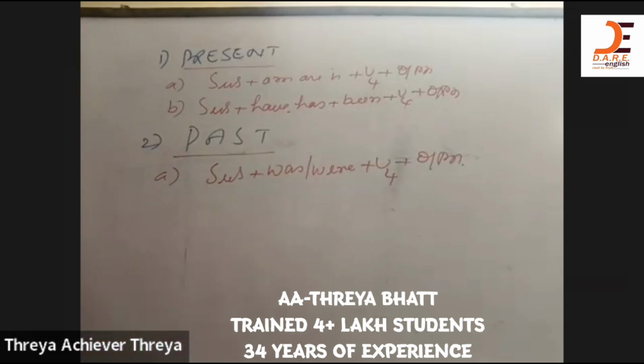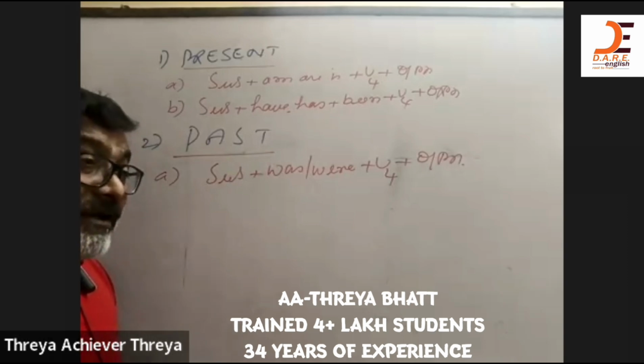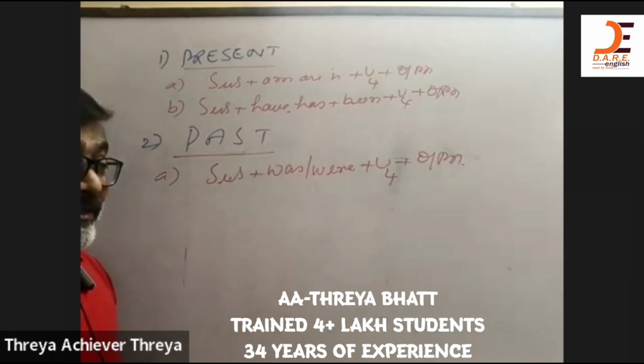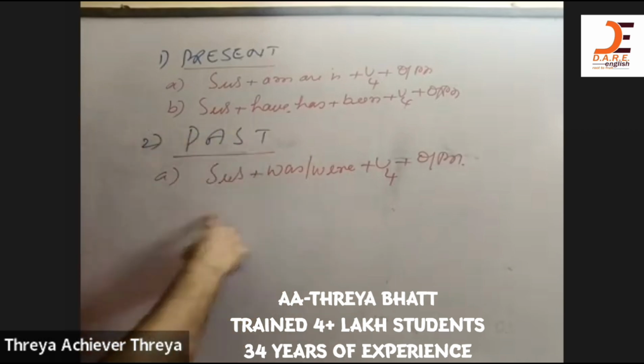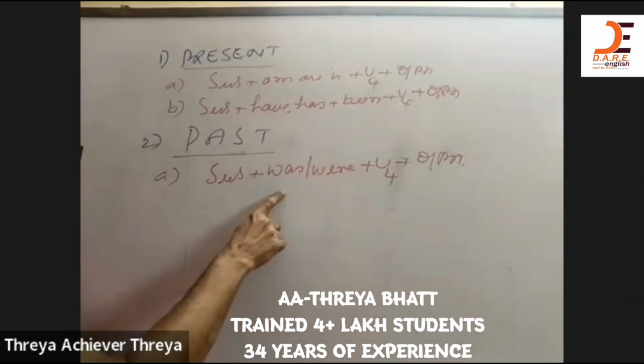I was writing the exam at 3 o'clock yesterday. I was writing the exam at this time yesterday. I was writing the exam at the same time yesterday. I was writing the exam, then the bell rang. When the bell rang, I was still writing the exam. When I was writing the exam, the bell rang. While I was writing the exam, the bell rang. By the time the bell rang, I was still writing the exam. All these models I've explained in past continuous tense.